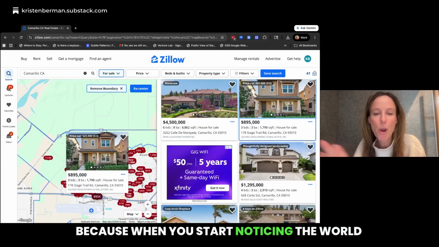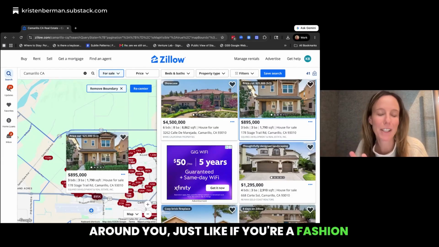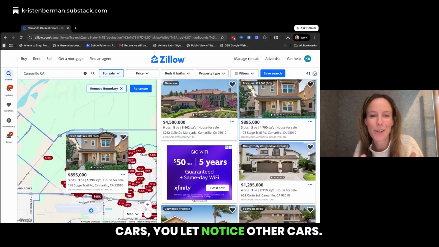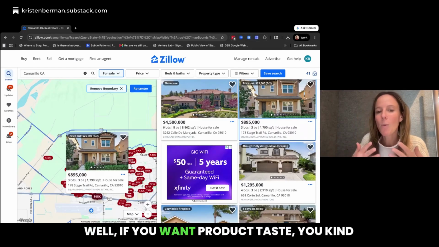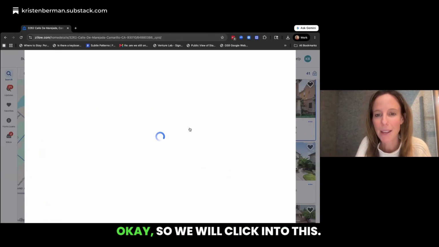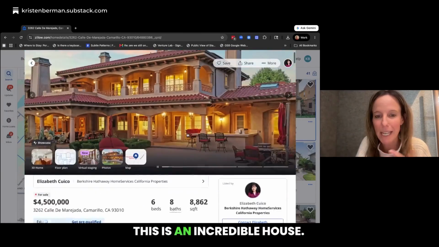Because when you start noticing the world around you, just like if you're a fashion designer, you notice other people's wearing clothes, or if you like cars, you notice other cars. Well, if you want product taste, you kind of have to notice other products. Okay, so we will click into this. This is an incredible house.